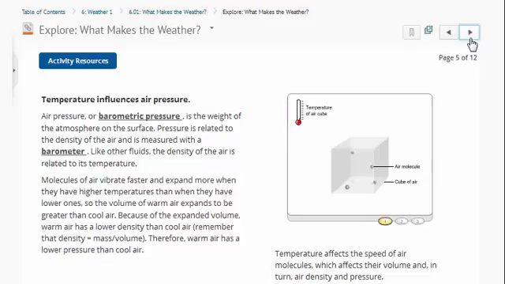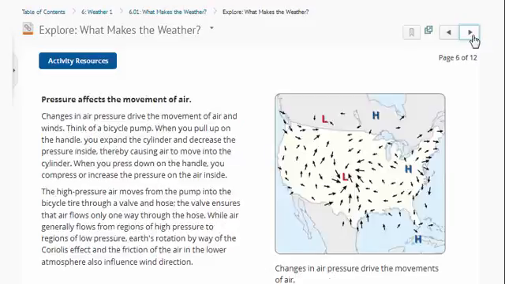Colder air has higher pressure because the molecules condense, they come close together. Cold, dry air is very unlikely to have rain, whereas warm, moist air is very likely to have rain. So high pressure is cold, dry air, unlikely to have rain. Low pressure is warm and humid. Make sure you know that. So it would likely not rain if it was a cold, dry day.